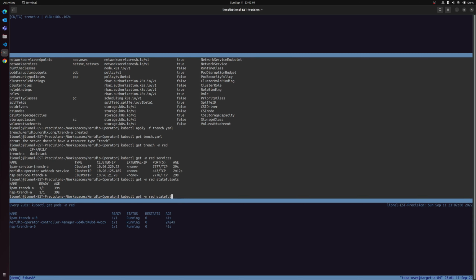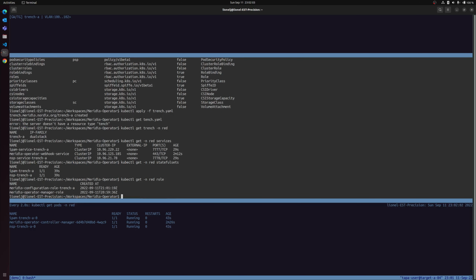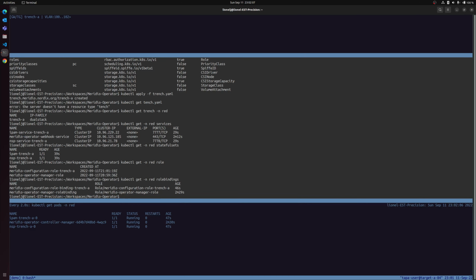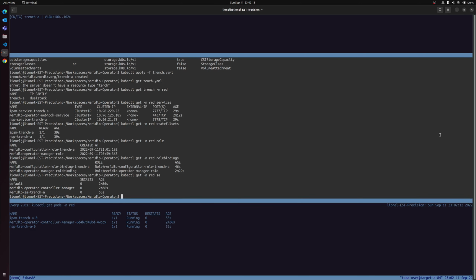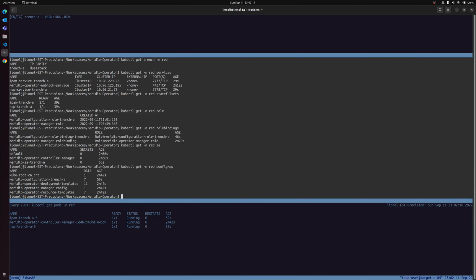One role binding, 1 service account, and 1 config map. The config map has also been configured with the current trench configuration.